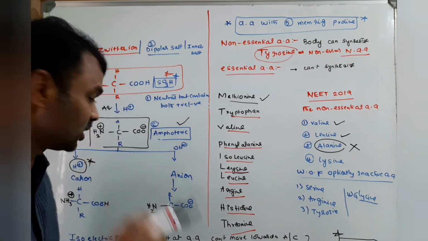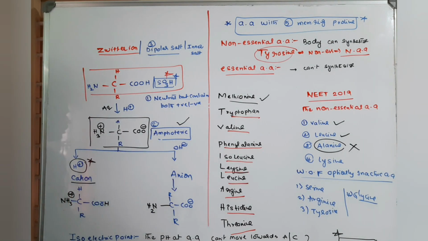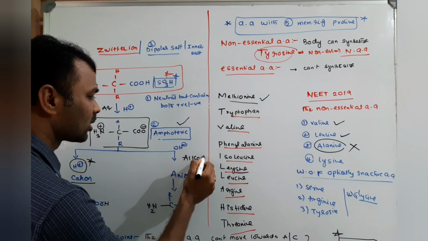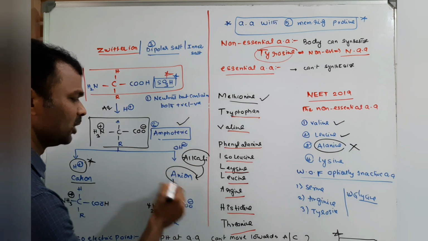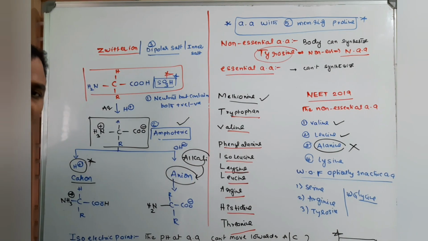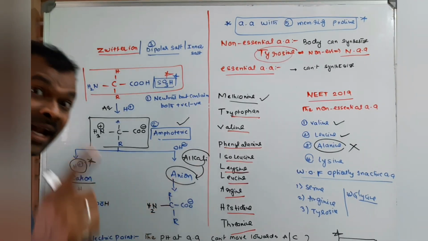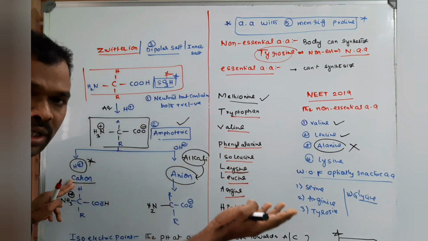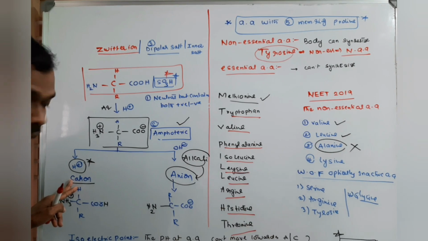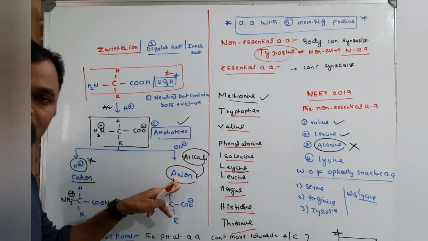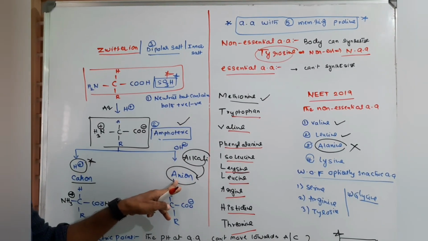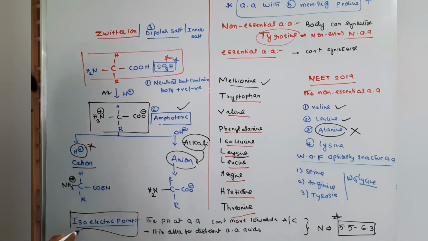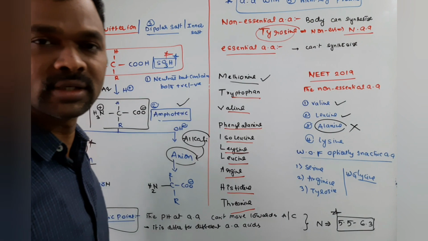In acidic medium, it is acting like a cation, whereas in alkali medium, remember, alkali medium or basic medium, it is acting like an anion. So generally cation will migrate to the cathode, whereas anion will migrate to the anode during electrolysis. But here one important point I should discuss, that is isoelectric point.